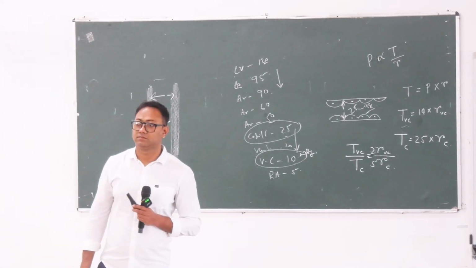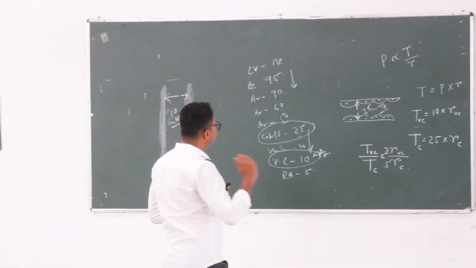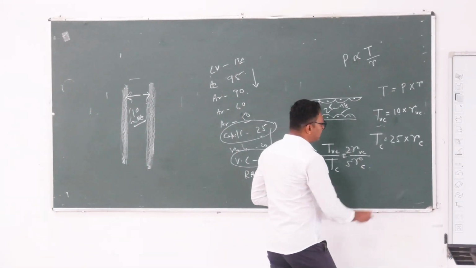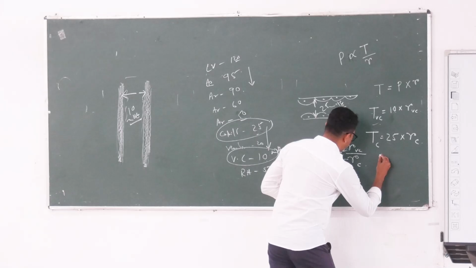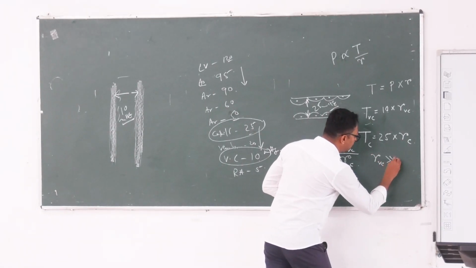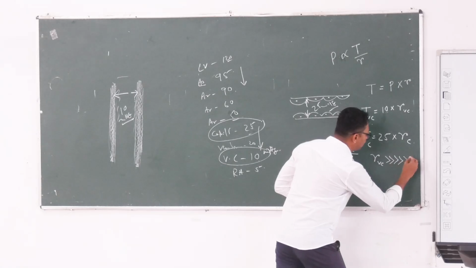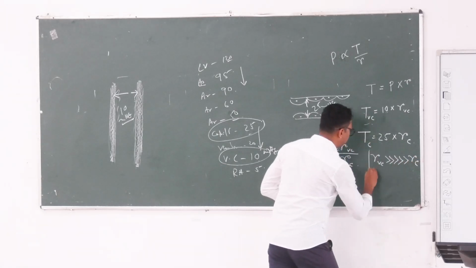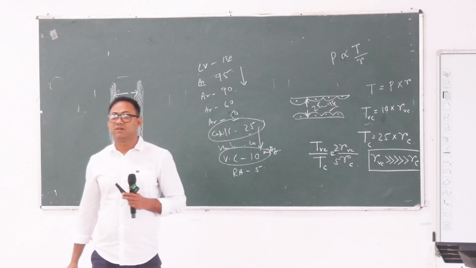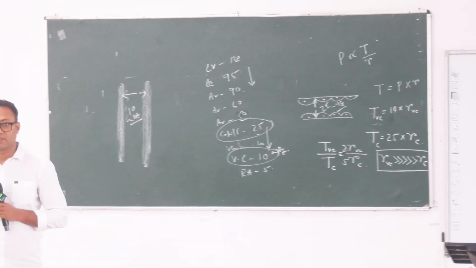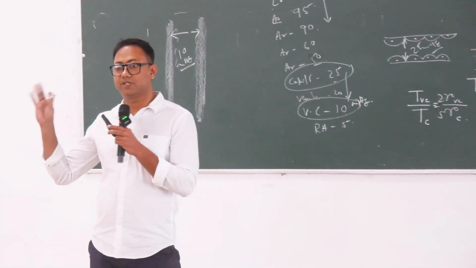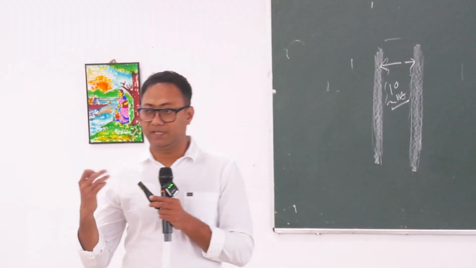Clear? Okay. Now the thing is, radius of vena cava is much higher than radius of the capillary.